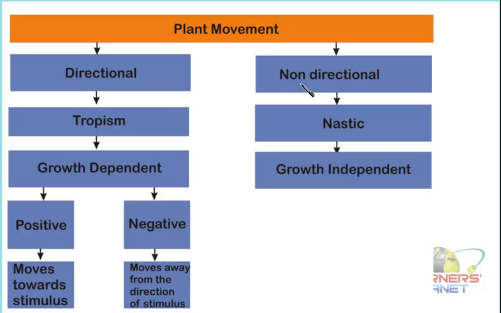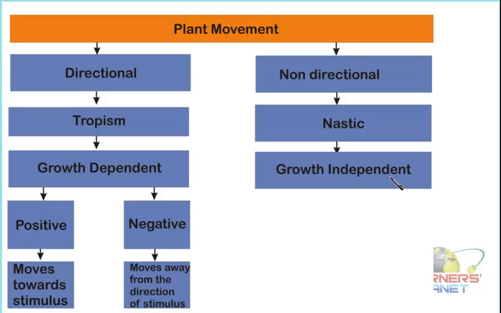Growth independent means what? That the movement may be because of the growth of the plant, or it may not be because of growth. As in the case of tropic movements, essentially the movement takes place because of the growth in that particular region or part of the plant. Here it may be because of growth or it may not be. So these types of movements are always growth independent, but we cannot say that every time they are not showing growth.